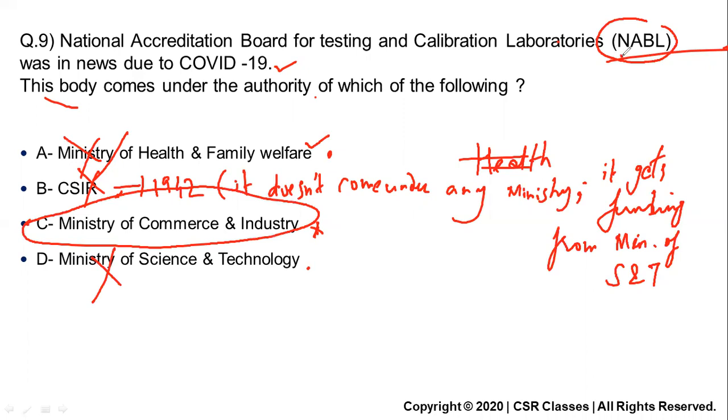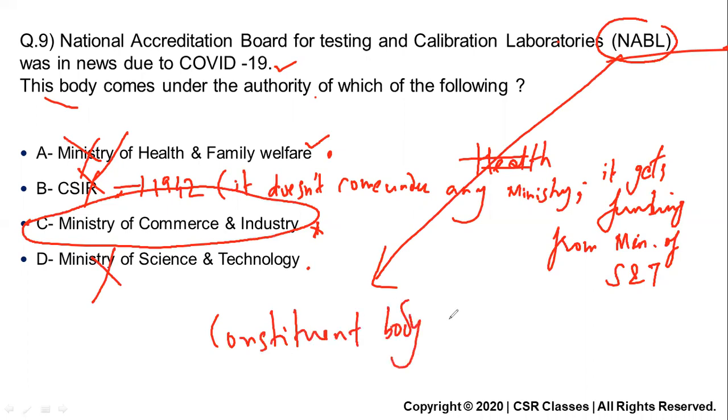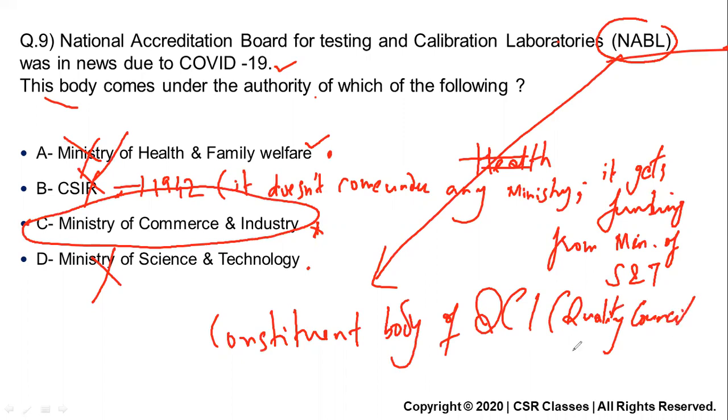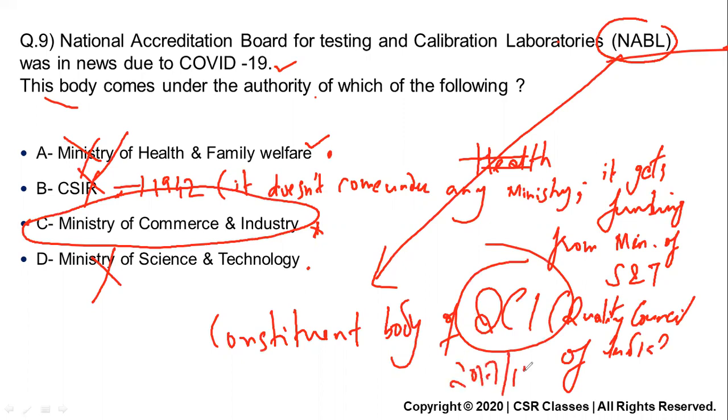Okay, so NABL is a constituent body of QCI, the Quality Council of India. A question on the Quality Council of India has already come in UPSC Prelims in 2017 or 18. You can check, a direct question has come. Now this is in news. And the Quality Council of India is under the Ministry of Commerce and Industry. So it is evident this body will also come under the Ministry of Commerce and Industry.